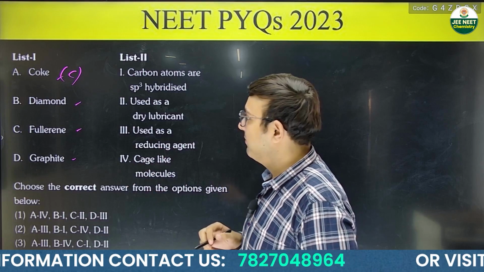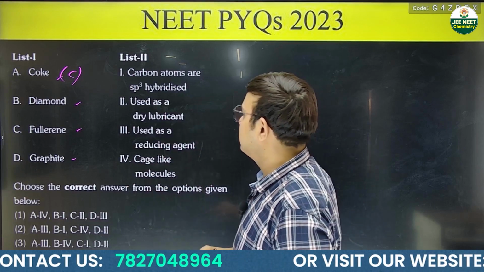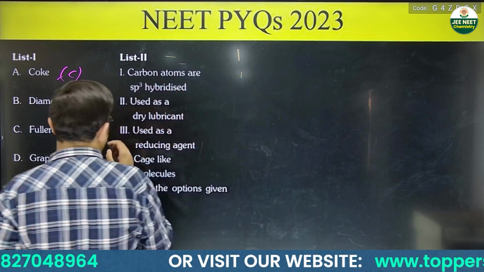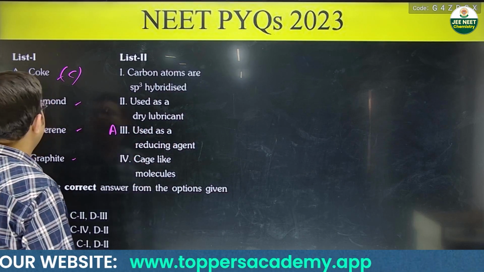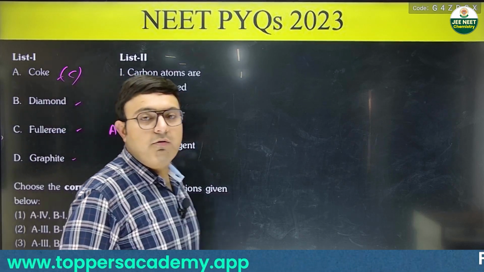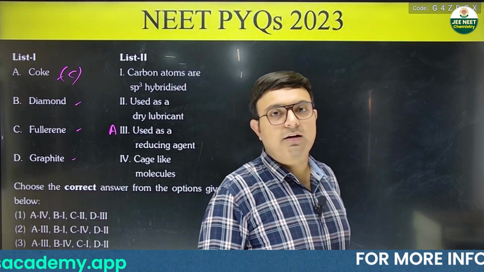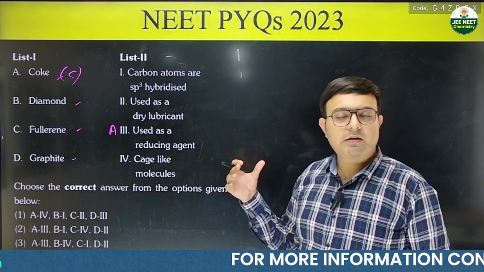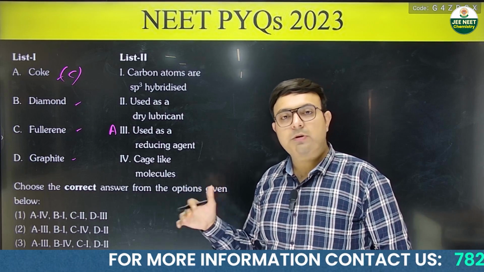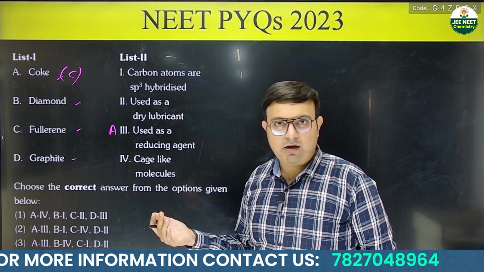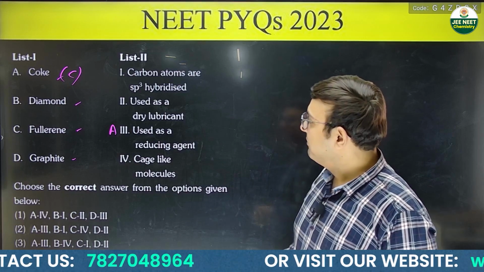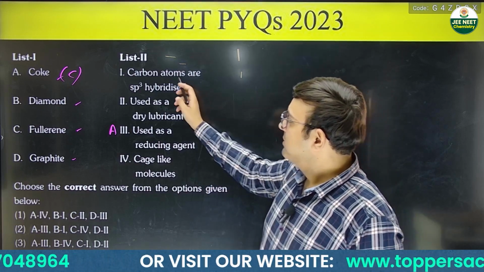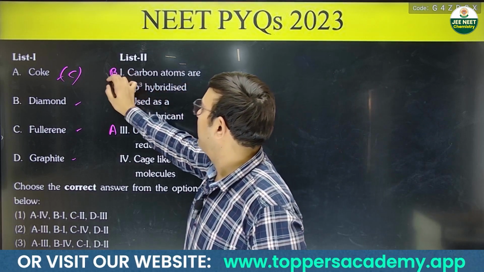Okay, what is the purpose of this? This is used as reducing agent. So I'll write here A should be matched with 3. Then you have diamond. Okay, what is difference between structure of diamond and graphite? Diamond has sp3 hybridized carbon atoms, and they attain the tetrahedral geometry. So diamond has sp3 hybridized. So this I'll write B here.